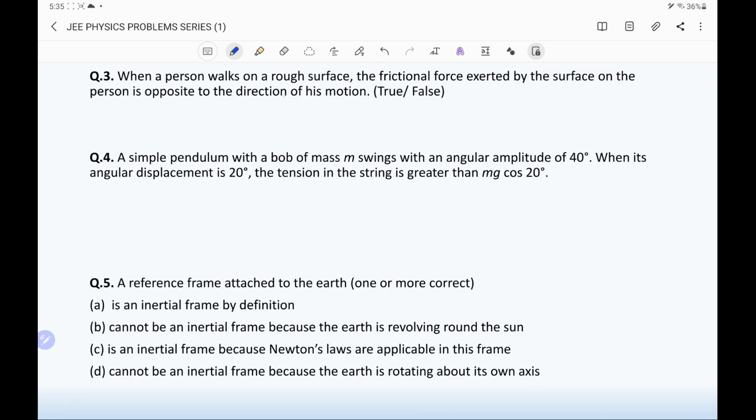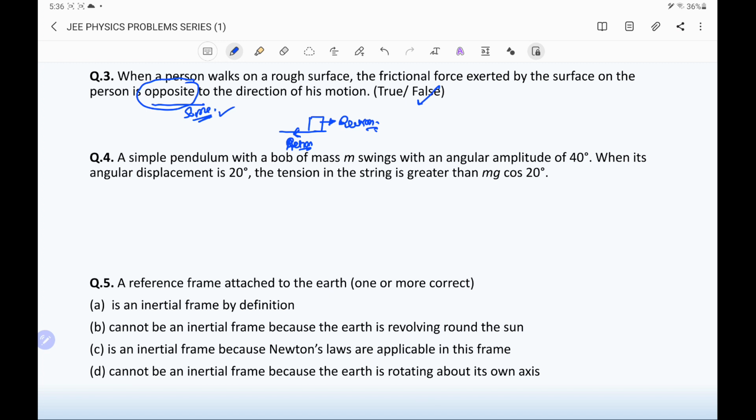Question 3. When a person walks on a rough surface, the friction force exerted by the surface on the person is opposite to the direction of motion. This is a false statement, because the friction force applied by the surface will be in the same direction as the motion. If a person tries to move forward, he pushes the ground backward. This is the action, and due to this action the ground gives a push on the person in the forward direction. This is the reaction of the ground, so it is in the same direction.